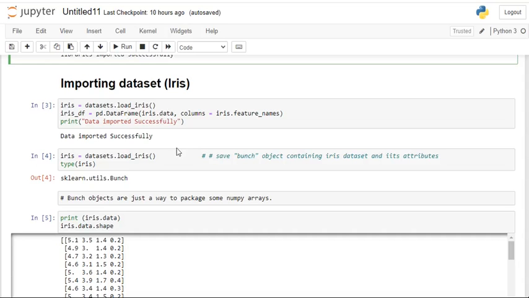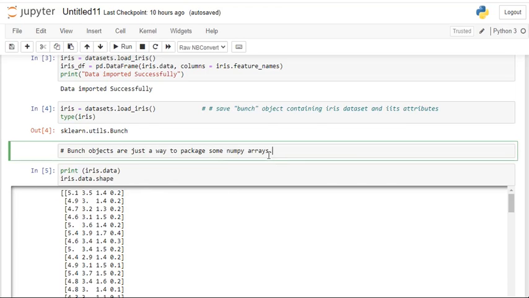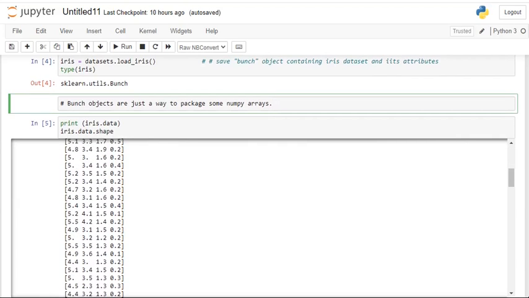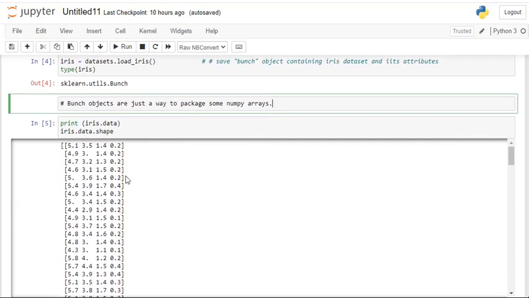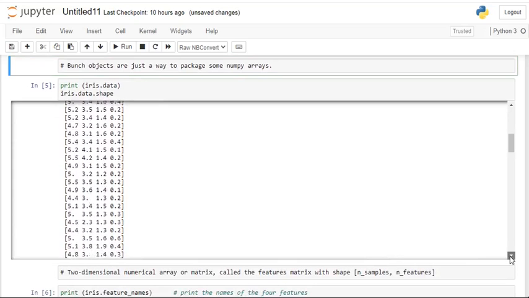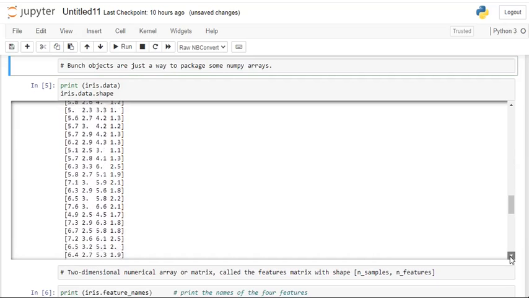The data will be loaded into the Jupyter notebook, data imported successfully, and here we need to form a Bunch of objects by means of NumPy. Bunch of objects are just a way to package some NumPy arrays. So here there is a formation of a NumPy array which represents all the data points in the dataset in an array form. This is a two-dimensional array or a two-dimensional matrix. See, all the data points are placed in the array.